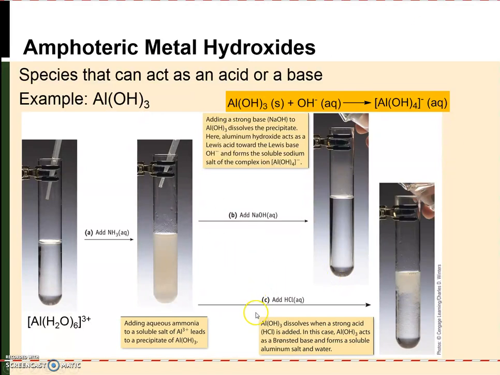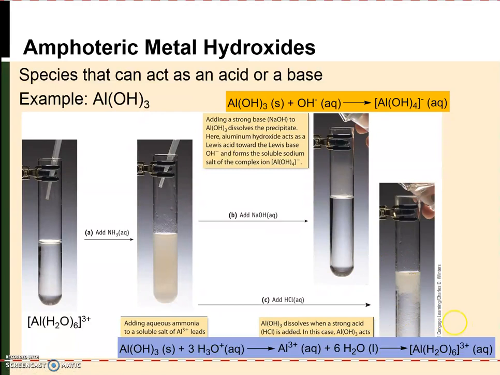Likewise, if we add HCl to the mixture of solid aluminum hydroxide and water, the solid will gradually all dissolve in the HCl. The reason for this is that we're adding an acid to this aluminum hydroxide, and the hydroxide still has a free lone pair that it's not using to bond to the aluminum, and so we can protonate the hydroxides, and they can be lost as water.